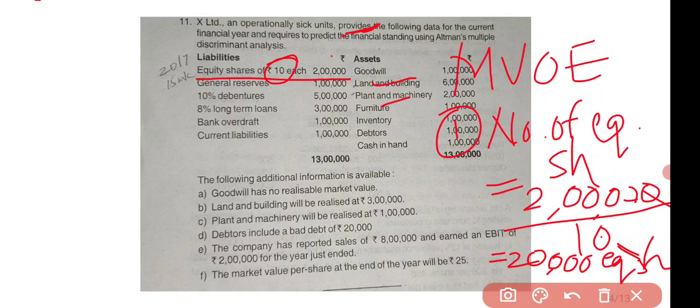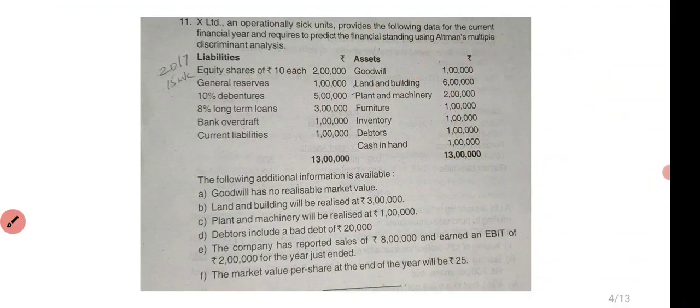So next, what is the next step? The market value per share at the end of the year is 25. What we have to do? This 20,000 number of shares we have to multiply by 25. Number of equity shares into market price per share, 20,000 we have calculated. That will give you 5 lakh. So the market value of equity shares is 5 lakh, okay?